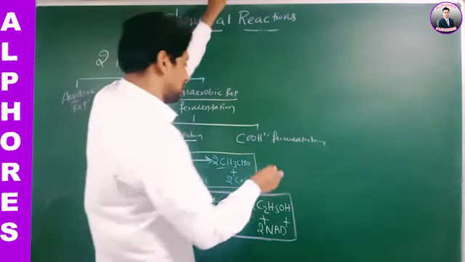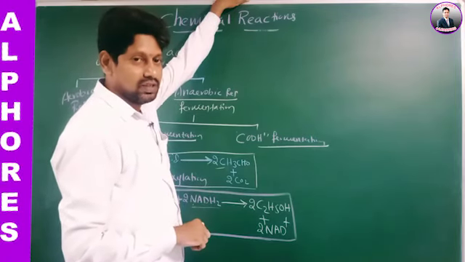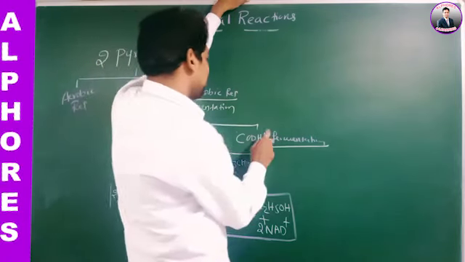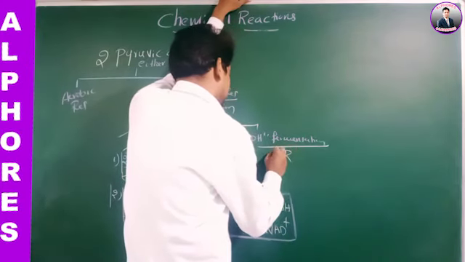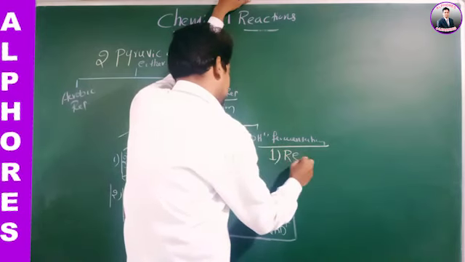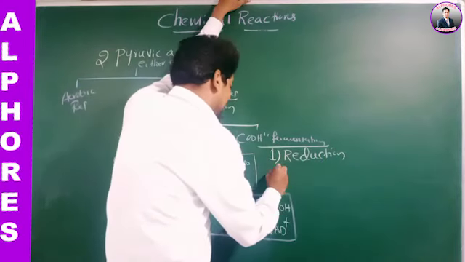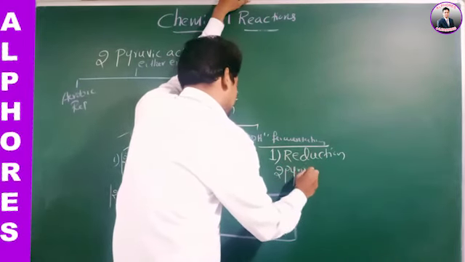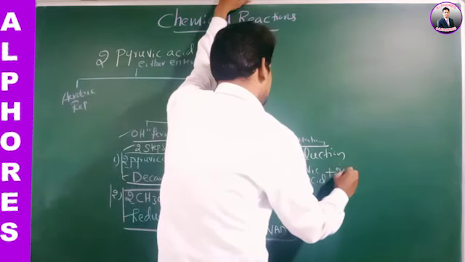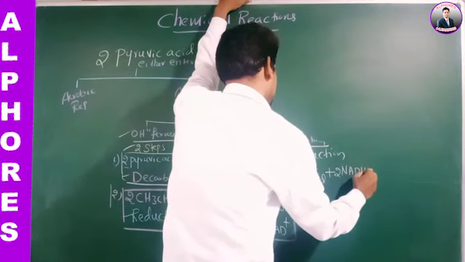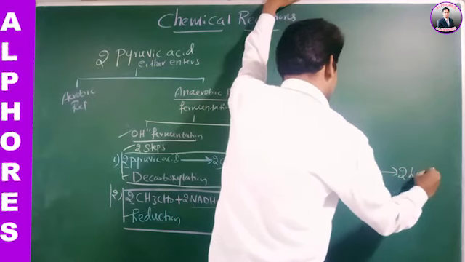Now acid fermentation. Only one step is involved, that is reduction. 2 molecules of pyruvic acid are reduced by using 2 molecules of NADH2 to produce 2 molecules of lactic acid.